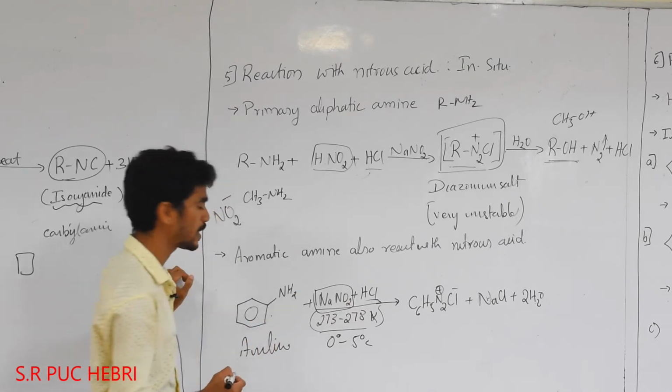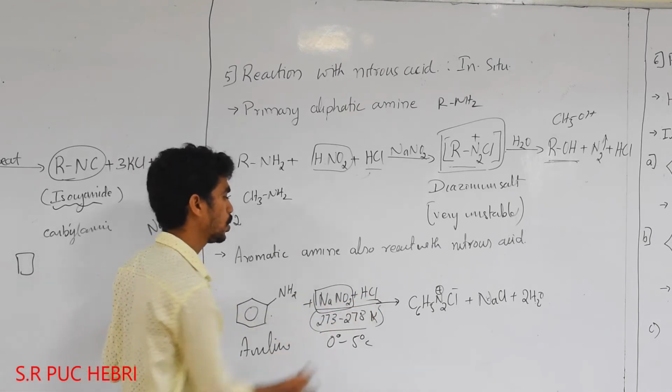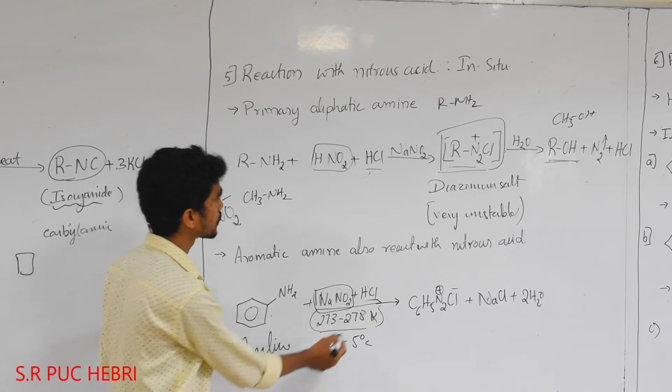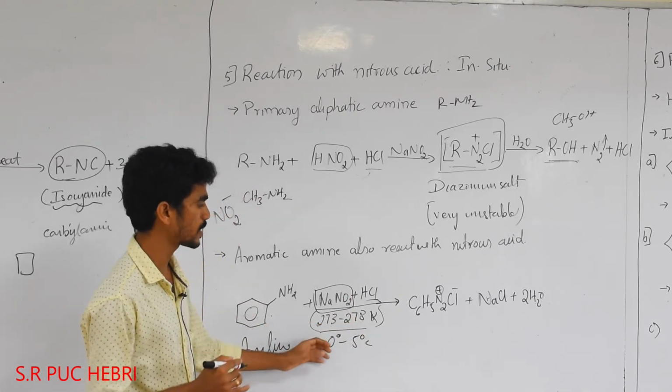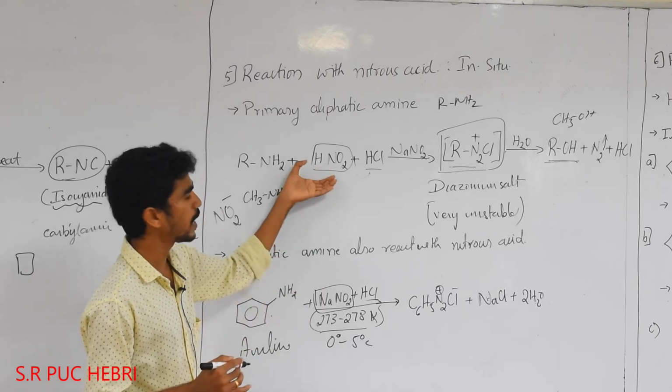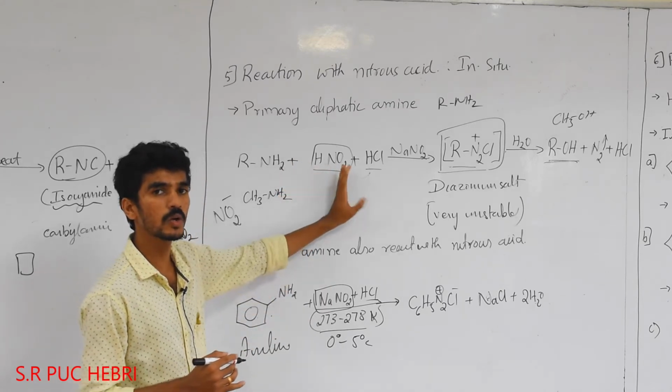When this aniline reacts with NaNO2 and HCl at a very low temperature, the reaction is possible, whereas aliphatic amine will react at room temperature.